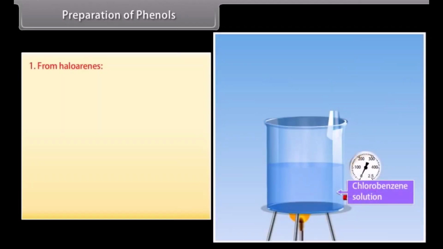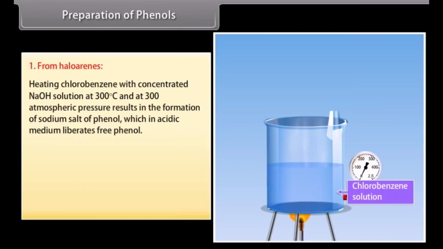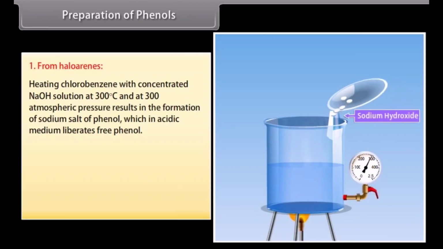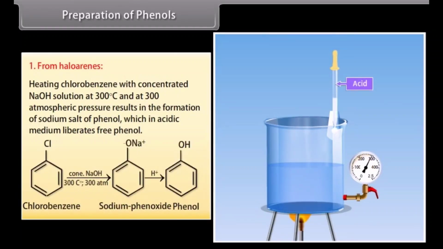Preparation of phenols. From haloarenes. Heating chlorobenzene with concentrated sodium hydroxide solution at 300 degrees Celsius and 300 atmospheric pressure results in the formation of sodium salt of phenol, which in acidic medium liberates free phenol. Chlorobenzene with concentrated NaOH at these conditions forms sodium phenoxide, and then by providing an acidic medium, it gives phenol.